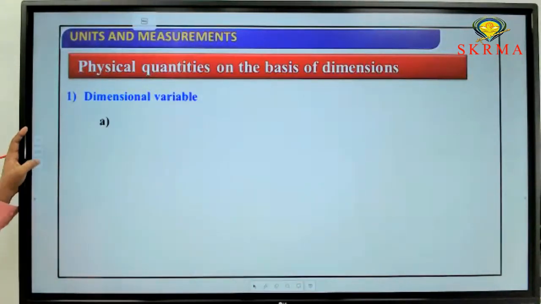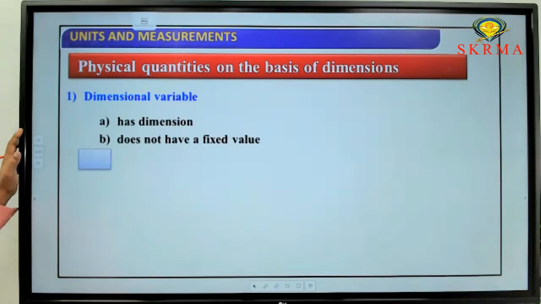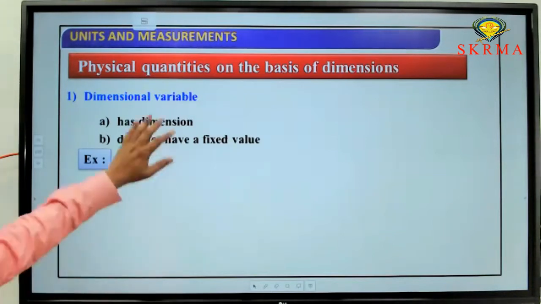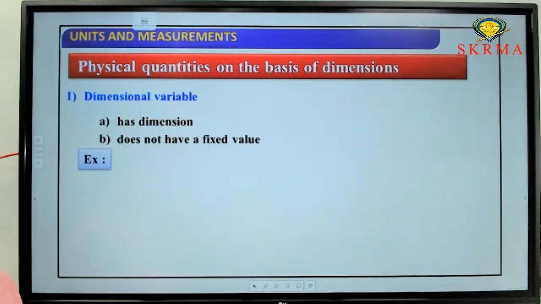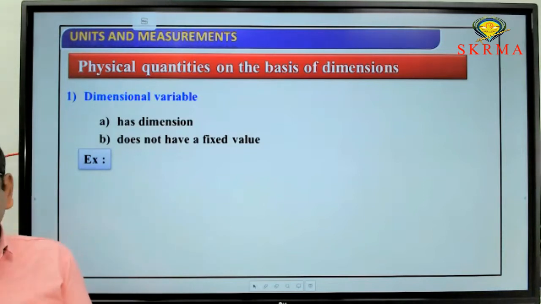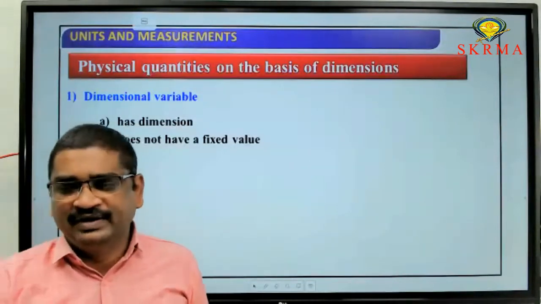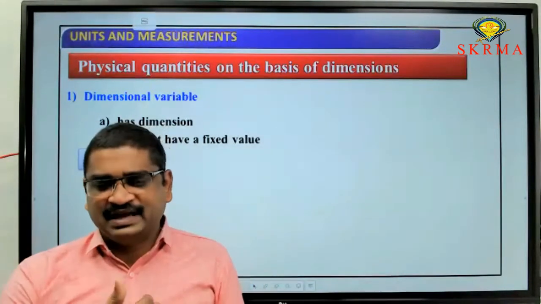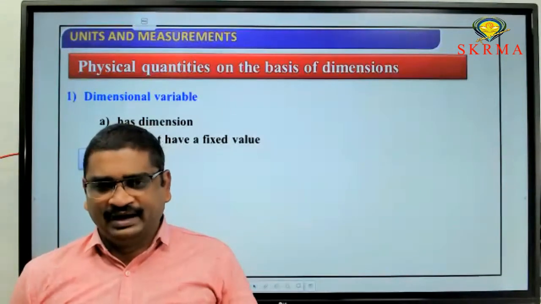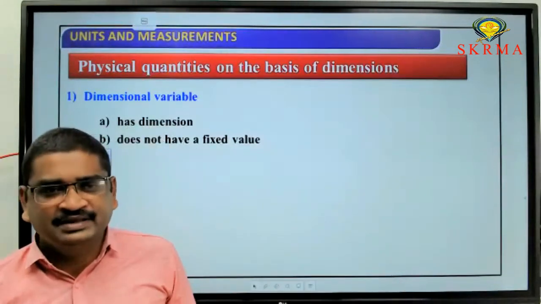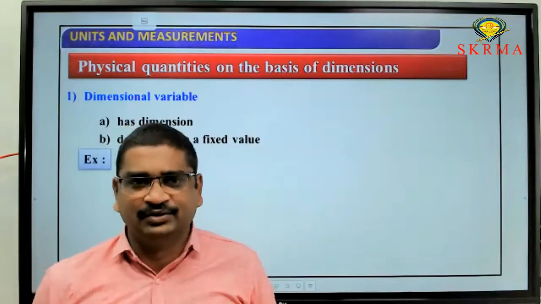So what are the examples for that? What is the explanation for that? A dimensional variable has a dimensional formula and does not have any fixed value. In that term only the meaning is there. Dimensional means it has a dimensional formula, and variable means it does not have any fixed value.